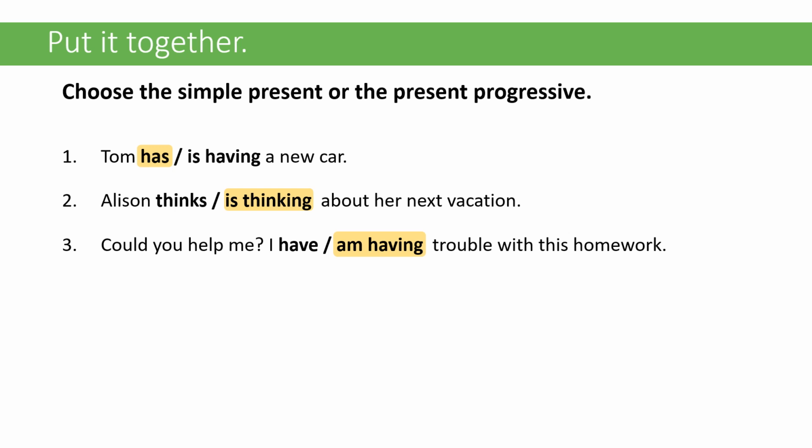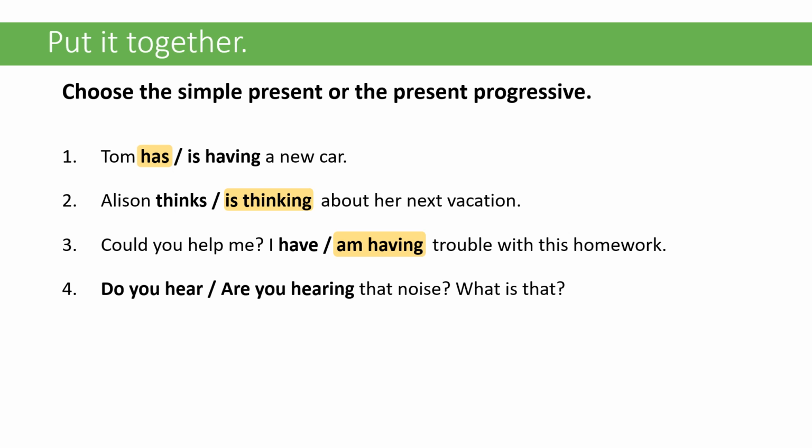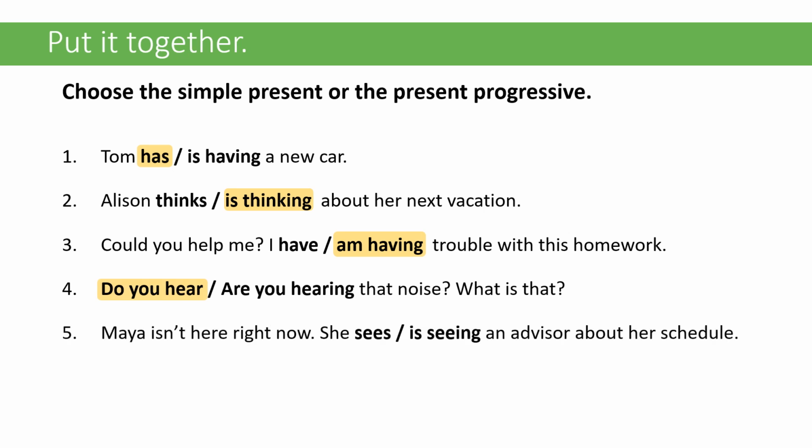This is an action form. So here, when we're talking just about, well, actually, here is only non-action. There isn't an action form of it. So this one should be easy. So it should be, do you hear that noise? What is that? Here we look at see and seeing.